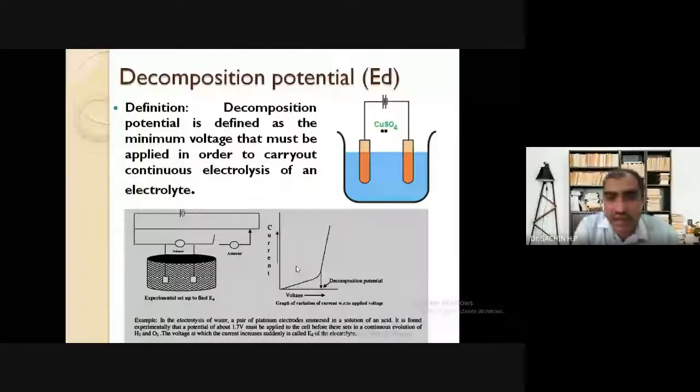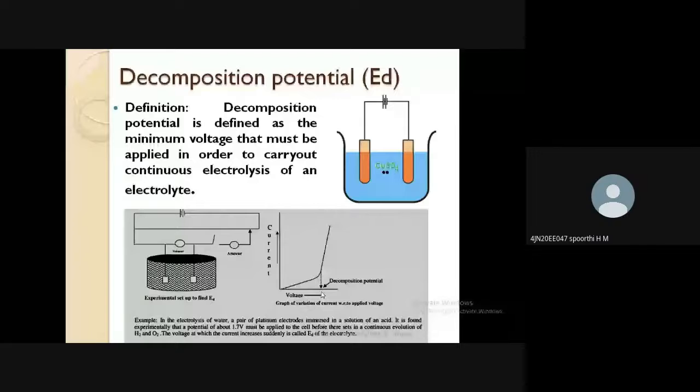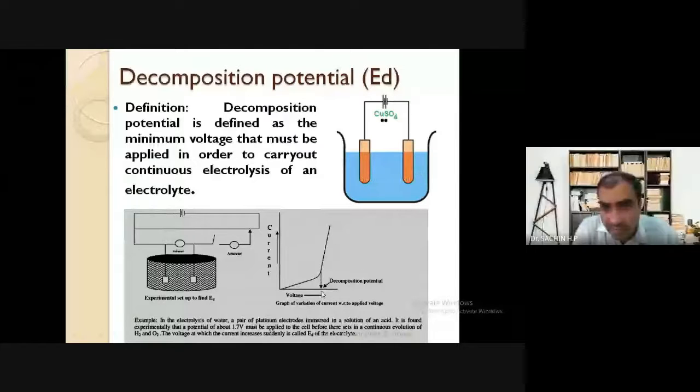Now can you tell me, if this is for water, what will be the value you are supposed to write here? What can you write at this particular place? Just follow this cursor mark. How much value can one write here? Yes, 1.23. Very good. So 1.23.